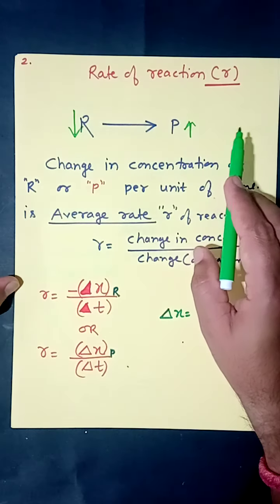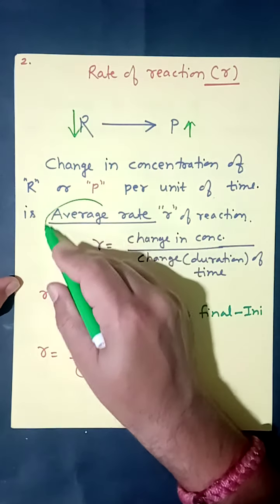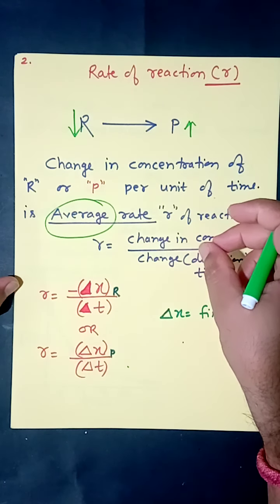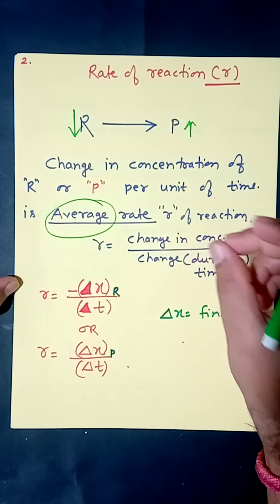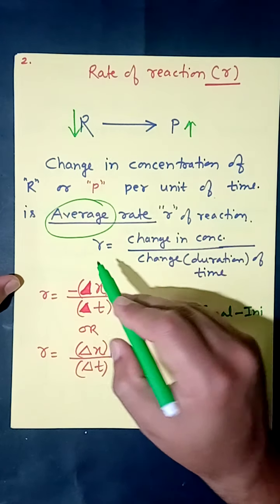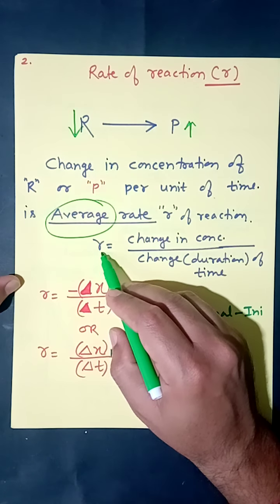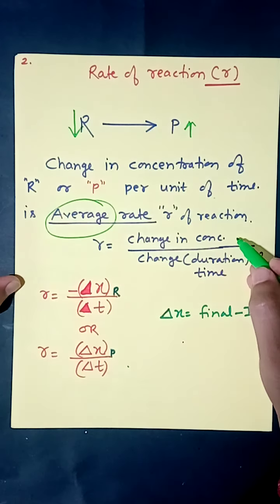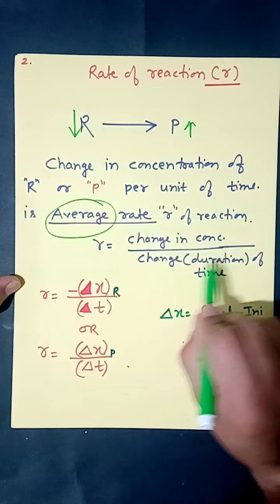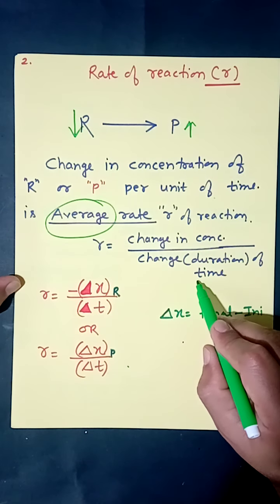Now, this rate of reaction is also known as average rate of reaction because we are going to calculate rate of reaction in between a certain period of time. To calculate rate of reaction, you can use a formula. It is change in concentration, as per our definition, divided by change or duration of time.